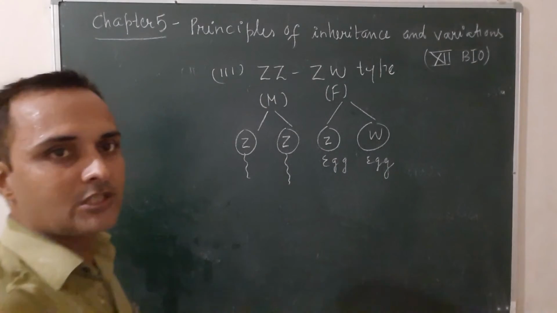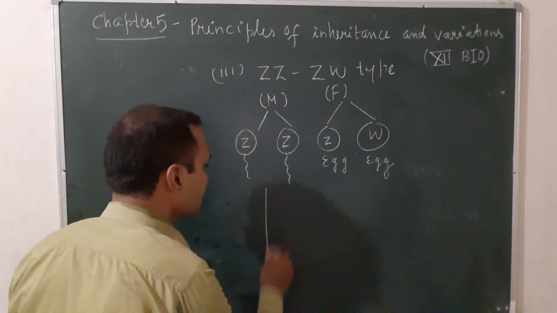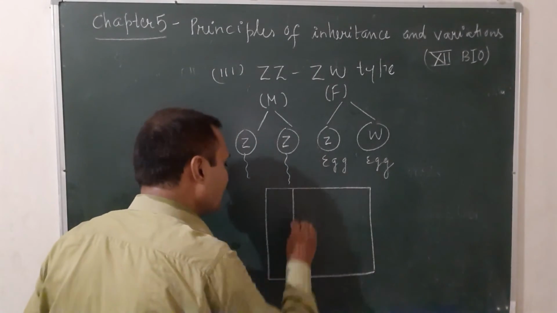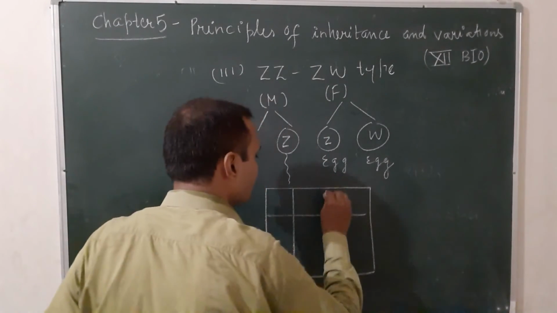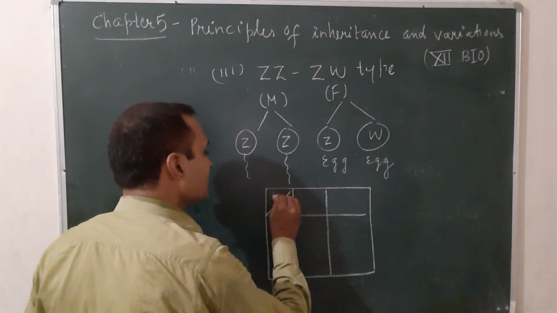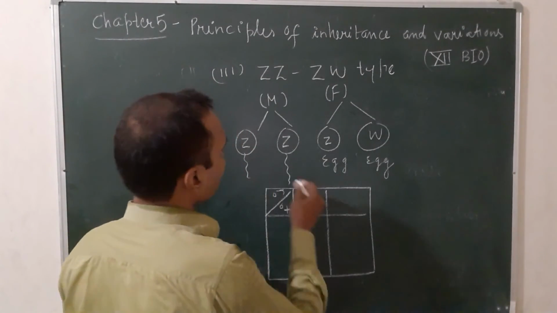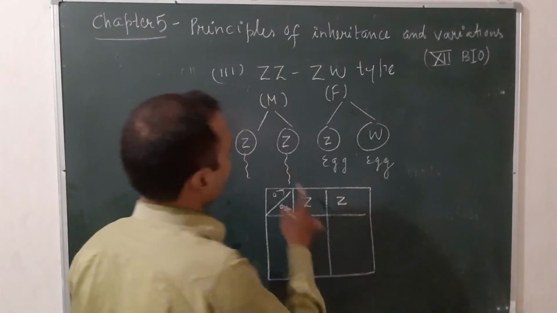Again, you will make a unit square for this, so you will get the results. Make a unit square. It is for male, it is for female. Put male gametes there. Male gametes are Z and Z, sperm.